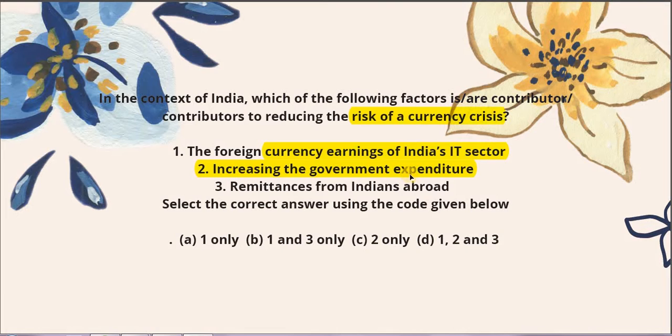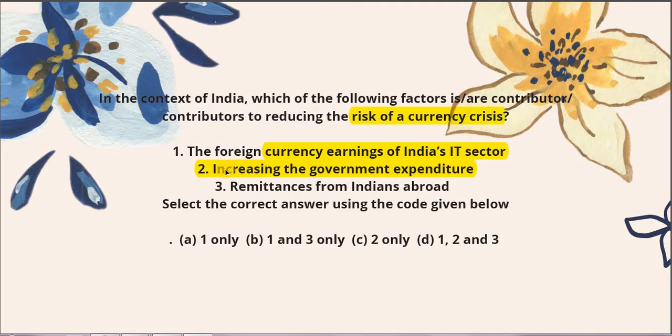Second, increasing the government expenditure. Let's hold this option for now. Third is the remittances from Indians abroad. So again, it's the remittances, and remittances would be in the foreign currency. So yes, it again would be leading to accumulation of foreign reserve or the reduction in the risk of a currency crisis. Alright, now we are confused about statement number 2.